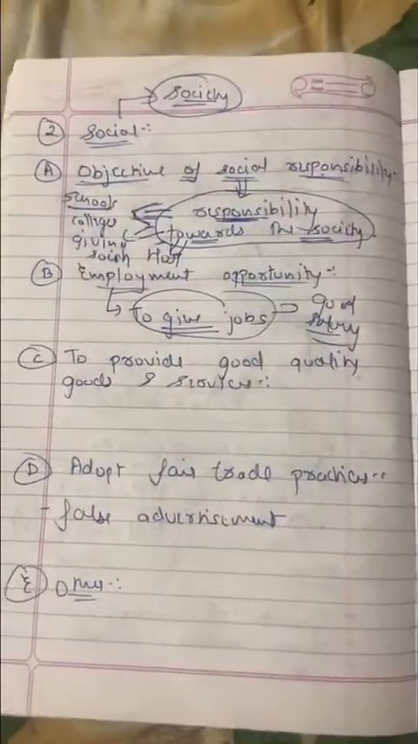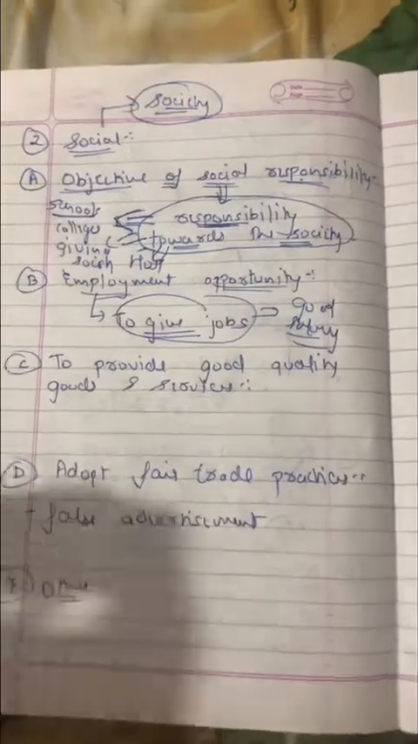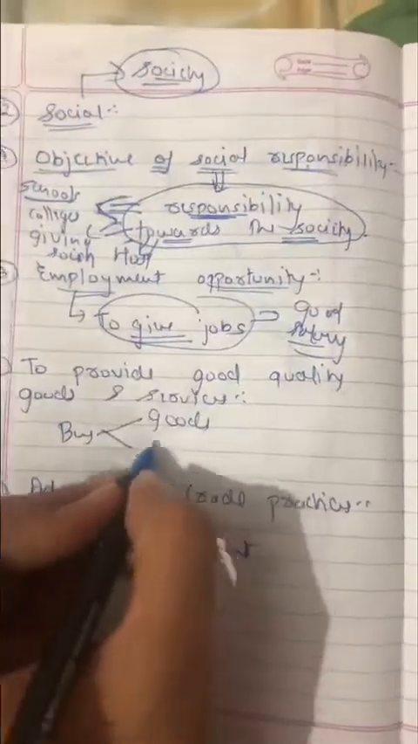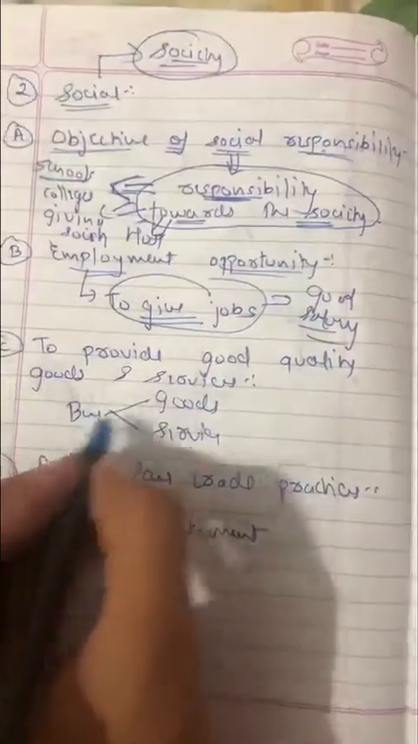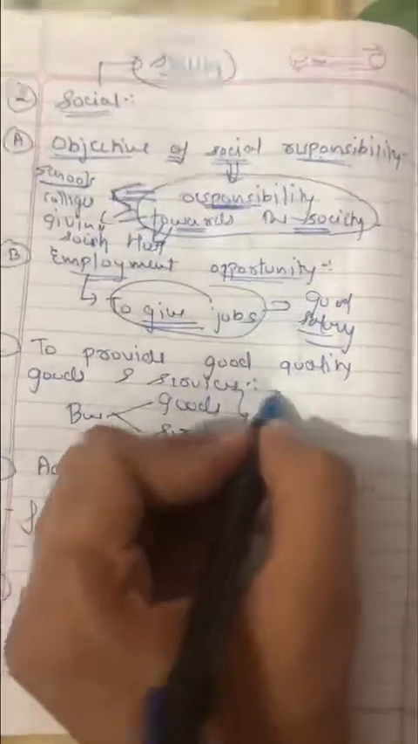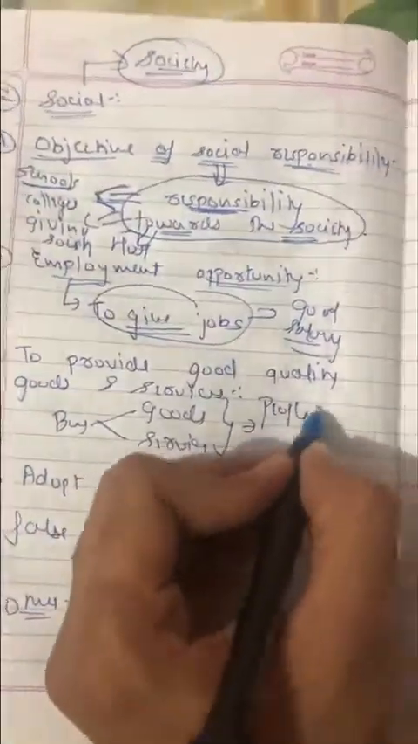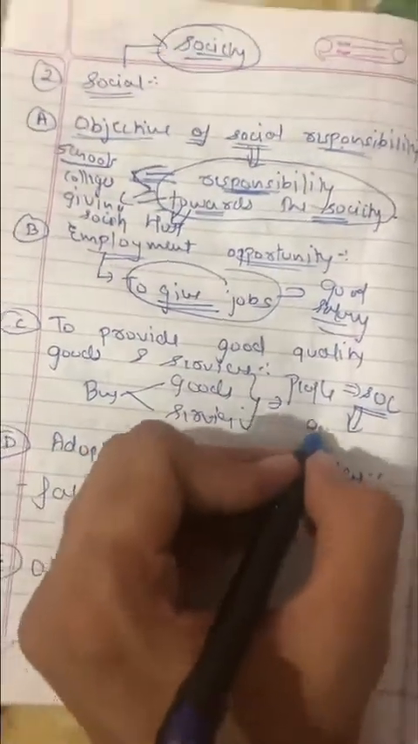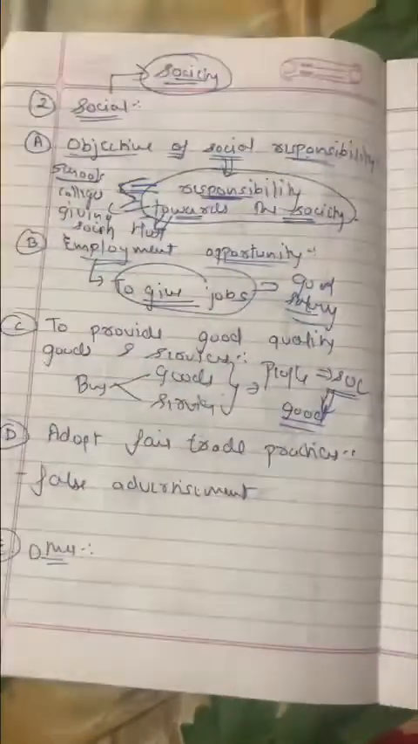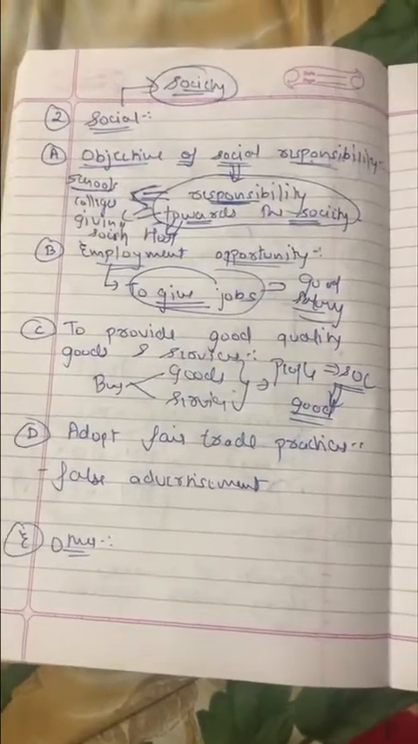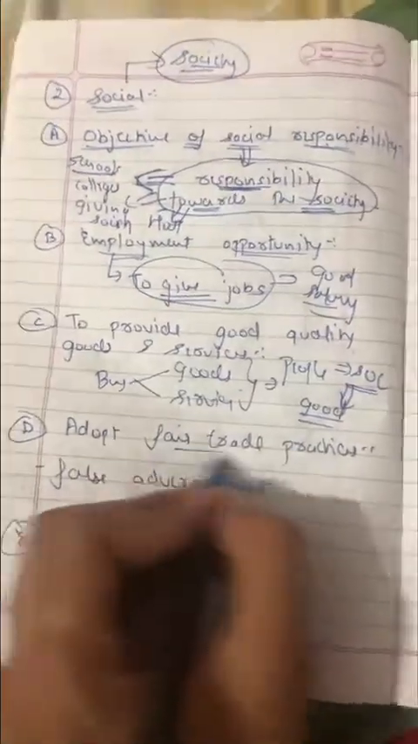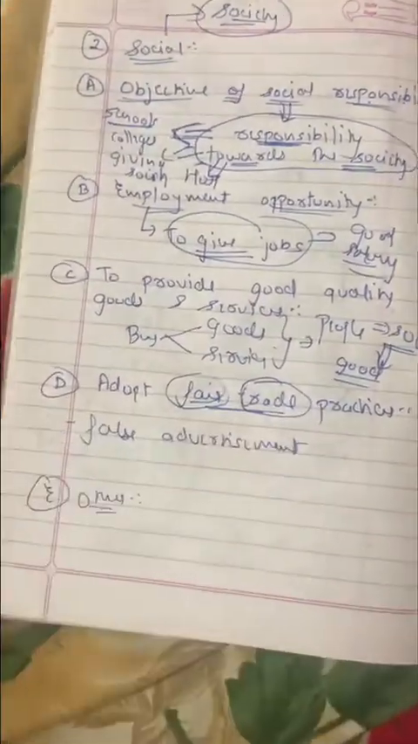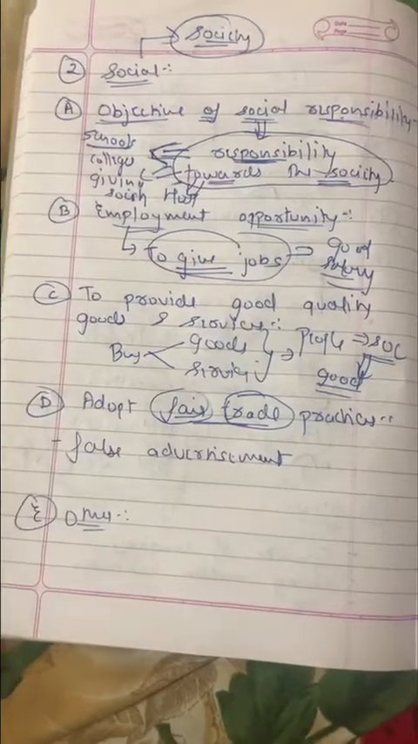Next one is to provide good quality goods and services. Obviously, a business will produce either goods or services, and a business will produce goods and services for whom? People, right? People live in the society, and these goods and services should be of good quality. Now D, adopt fair trade practices. That means trade or business should be fair.